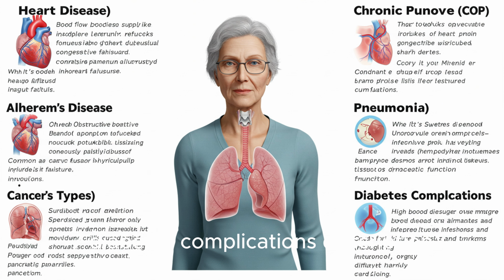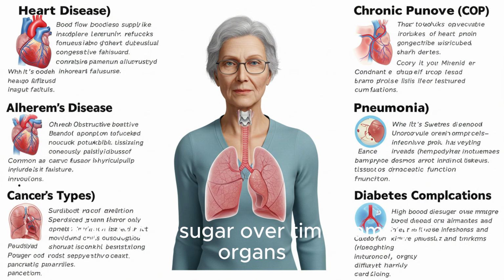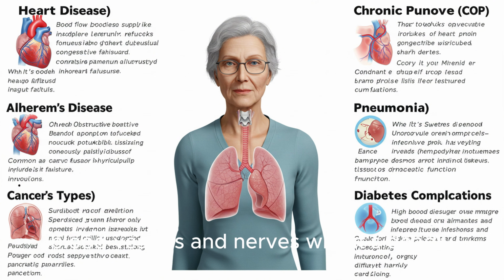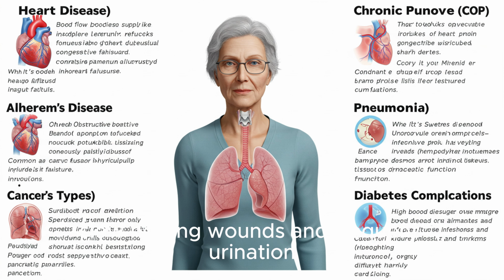7. Diabetes complications. Description: high blood sugar over time damages organs, blood vessels, and nerves. Why it's deadly: leads to heart disease, kidney failure, infections, and amputations. Common symptoms: fatigue, blurry vision, slow healing wounds, and frequent urination.